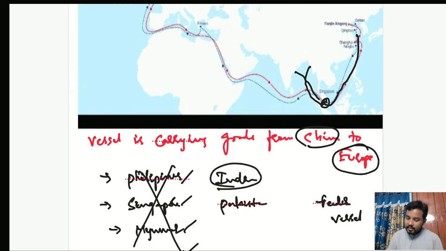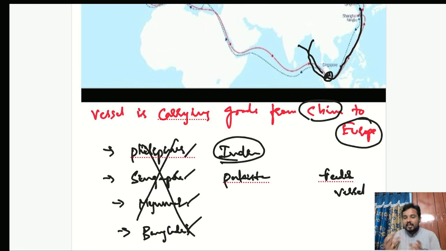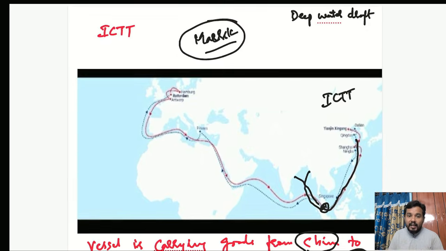So this was the background story. Transshipment is happening: unloading from one ship and loading it into another ship and again taking it to their own place. This process is called transshipment, and it is happening at an international level.